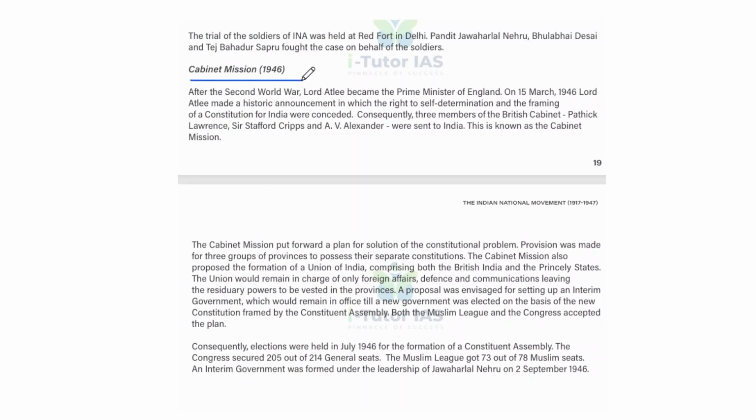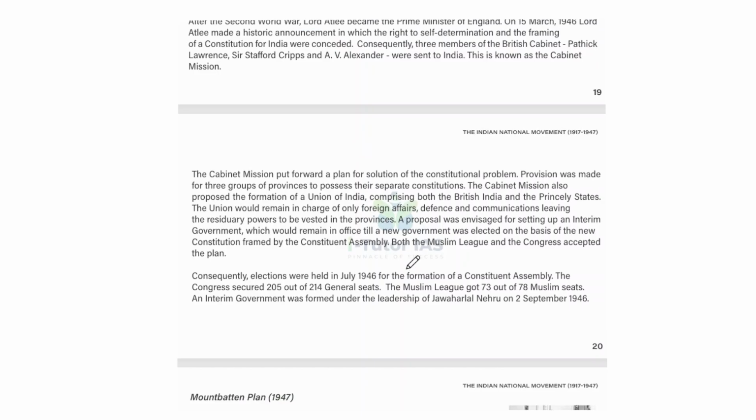And the Cabinet Mission is there in 1946 in history. So after the Second World War, Lord Attlee became the Prime Minister of England. On 15 March 1946, Lord Attlee made a historic announcement in which the right to self-determination and the framing of a constitution of India were considered. So consequently, three members of the British cabinet, that is Pethick Lawrence, Sir Stafford Cripps, and A.V. Alexander, were sent to India. So this is known as the Cabinet Mission.